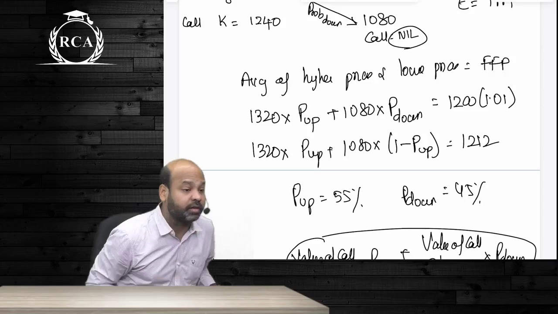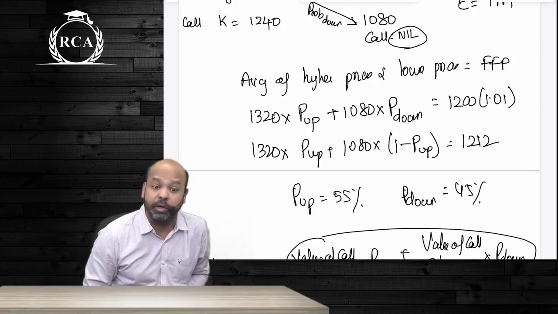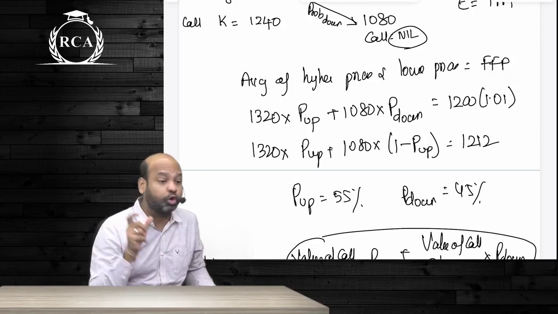There was one question in the risk neutralization model in which they gave P up and P down in the question. I said do not consider that to compute the fair value of the option.